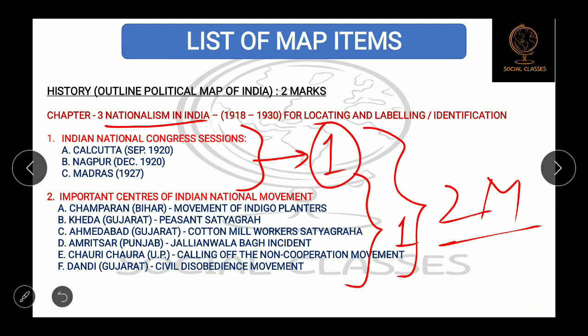Then second is from the same chapter, nationalism in India, some important centers of national movement. First is the Champaran, which is located in Bihar, Kheda in Gujarat, Ahmedabad in Gujarat, Amritsar in Punjab, Chauri Chaura in UP, and Dandi in Gujarat. Out of these 6 places, 1 will come surely in the board exam. So total 2 marks map question will be from nationalism in India.